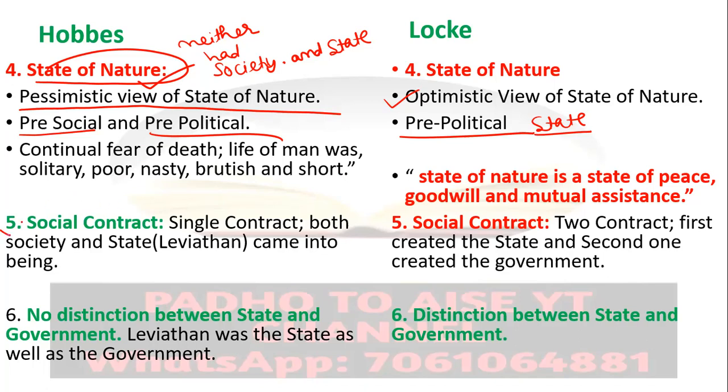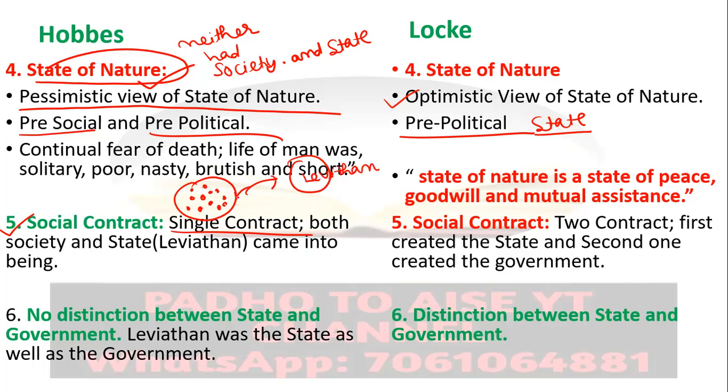The fifth thing which you need to understand is the social contract. There was just a single contract in the Hobbesian social contract, and this single contract was among the individuals. The individuals came together and made a contract, and they submitted all their rights to a third person, a monarch, whom Hobbes called Leviathan.